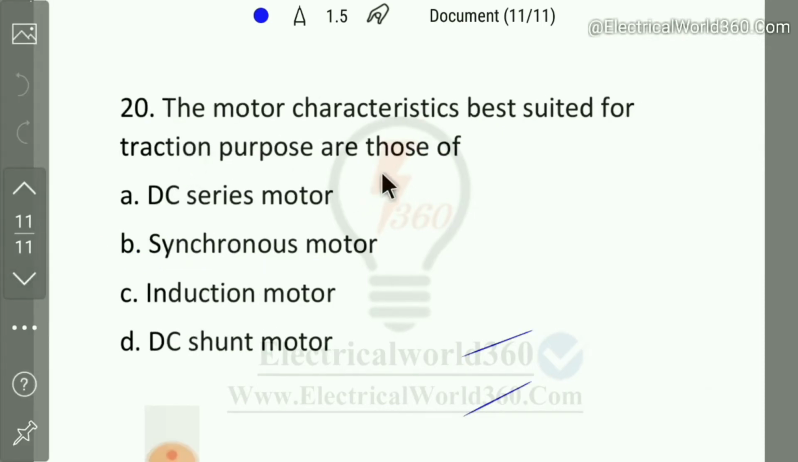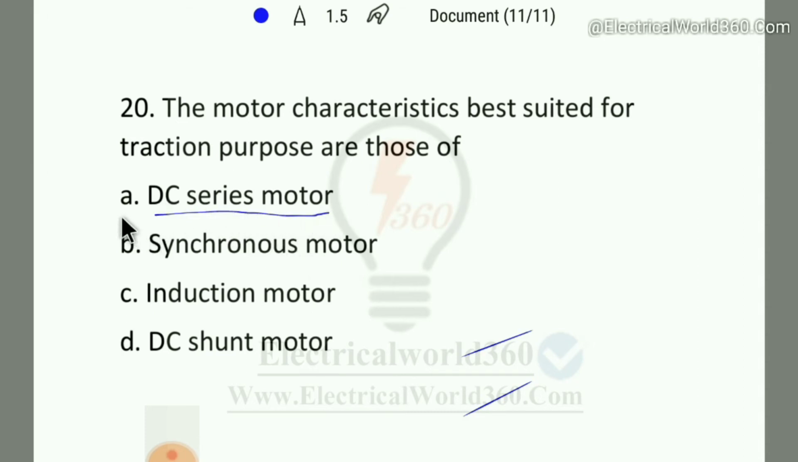The motor characteristics best suited for traction purpose are those of DC series motor, synchronous motor, induction motor and DC shunt motor. As I discussed earlier, for high starting torque we generally use DC series motor. So here option A is the right answer.